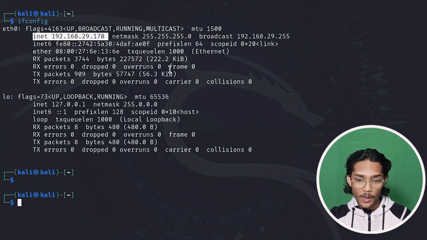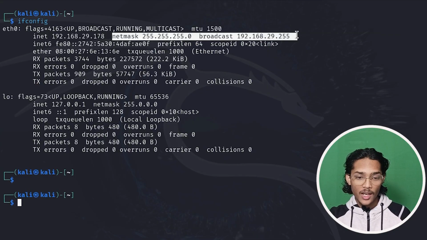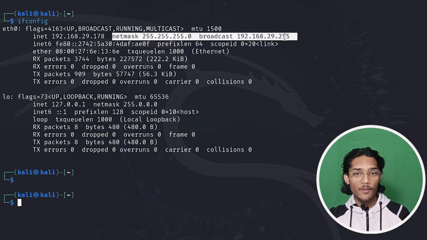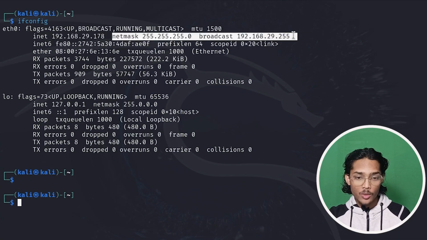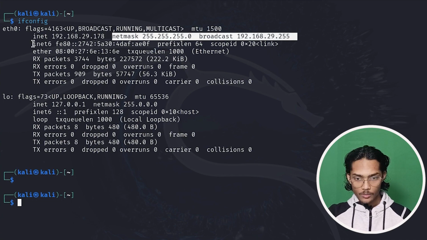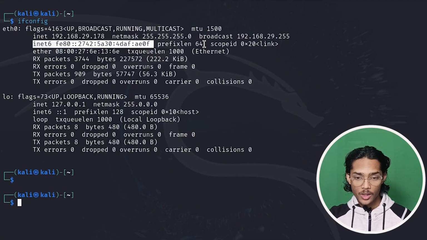Then we have netmask. Netmask is a subnet range; your machine can directly communicate with any device which lies in this range. Then we have broadcast address, which is used to send data to all the devices present on your network, like a network-wide ping. And here you have inet6, that is your IPv6 address for your local communication.